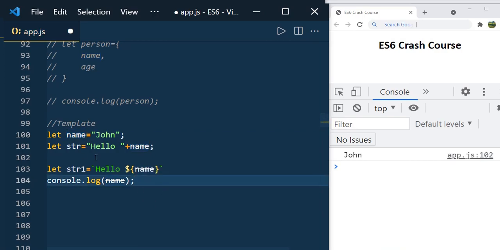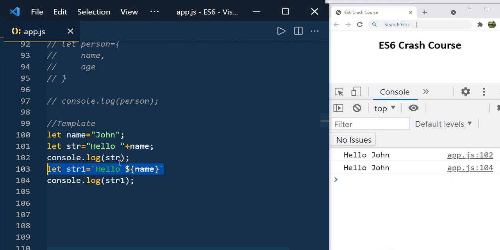And now if you go and print str1, you can see hello John. Sorry, earlier we needed to print str1, I just printed name. This is a very simple way, and you can use this dollar symbol and mention that name directly here. You can even define multi-line strings very conveniently.